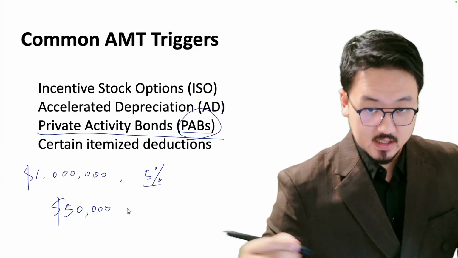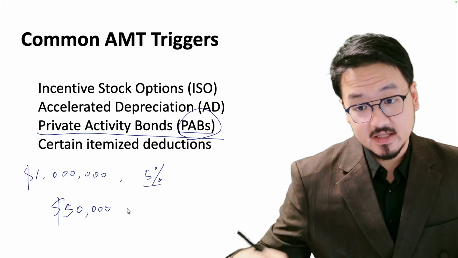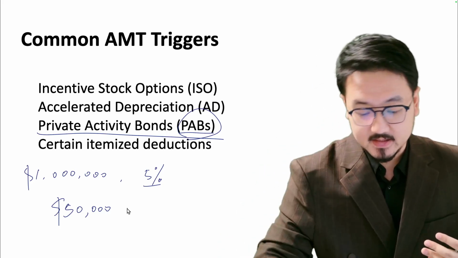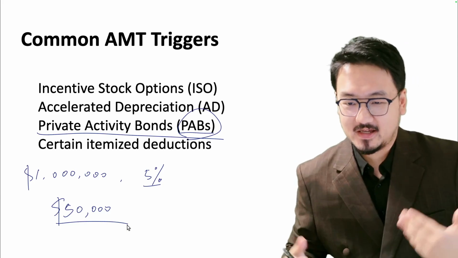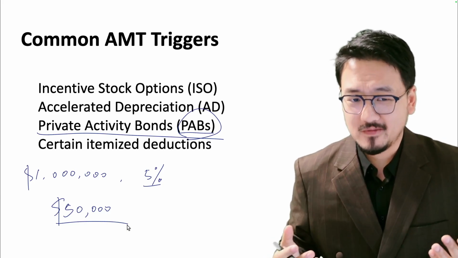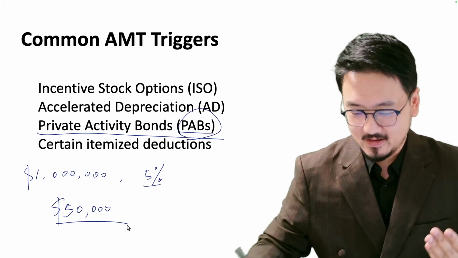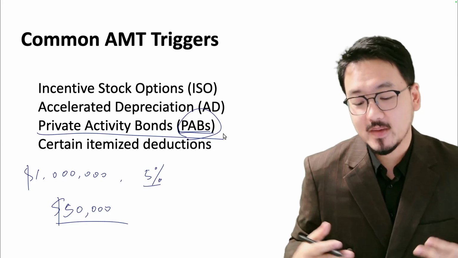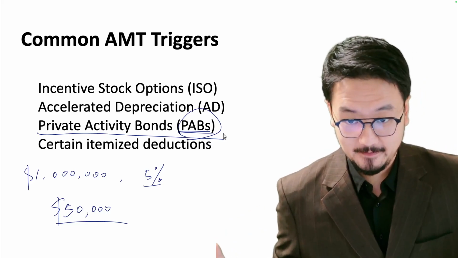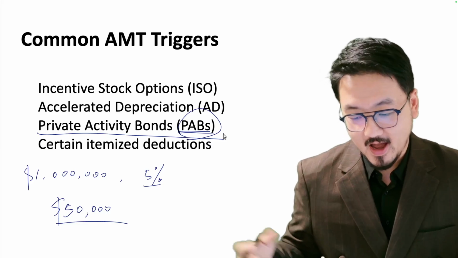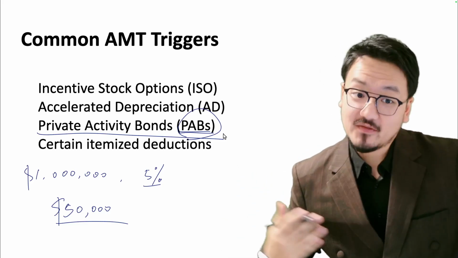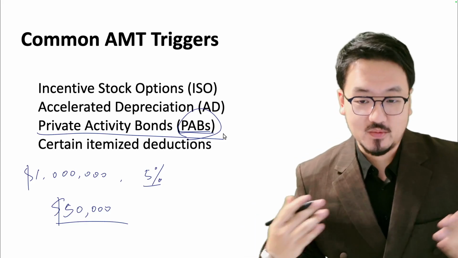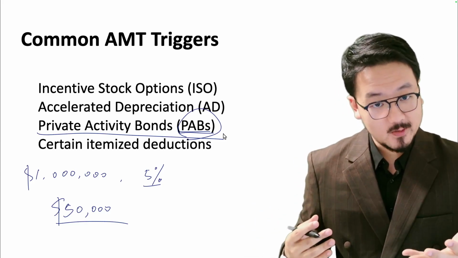This is interest income, and under the regular federal tax system, this is like a municipal bond, and most municipal bonds, including the PABs, are tax exempt. So basically you don't need to pay the tax. But as I said, there is a difference between the AMT system and the regular federal tax system.